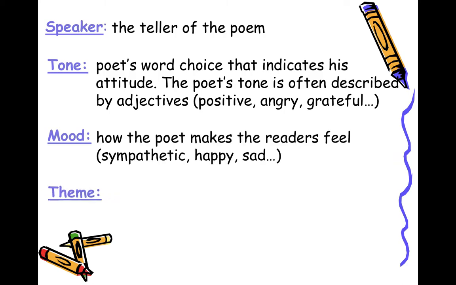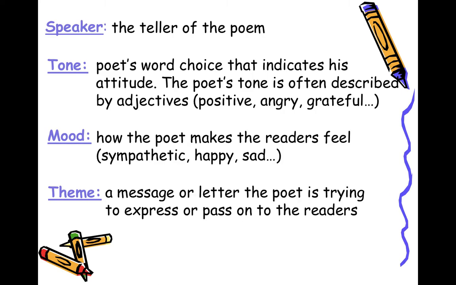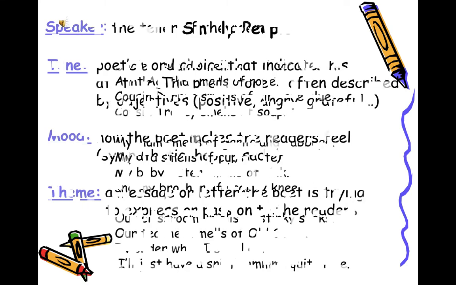The mood, it's how the poet makes the readers feel. So the mood is related to us as readers. Whenever we read a poem, what mood does the poem give us? Does it give us a sympathetic mood, a happy mood, or a sad mood, etc.? Theme is the message the poet is trying to express or pass on to the readers. So, what is the purpose of writing this poem? There is a message behind it. We have to figure it out, which is called the theme.